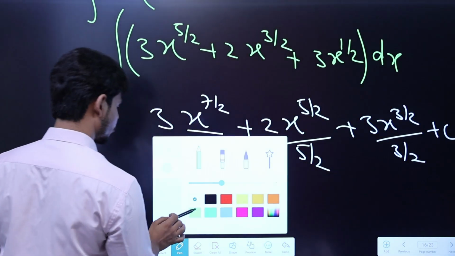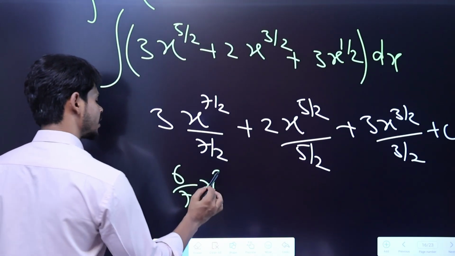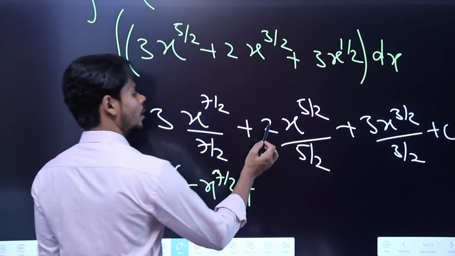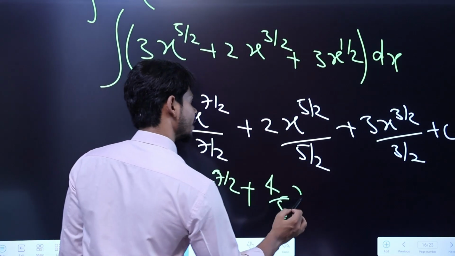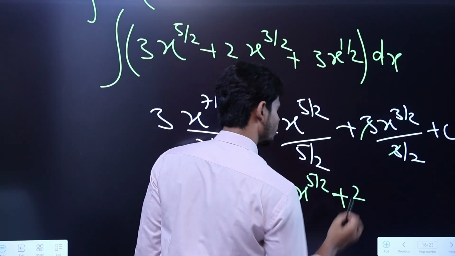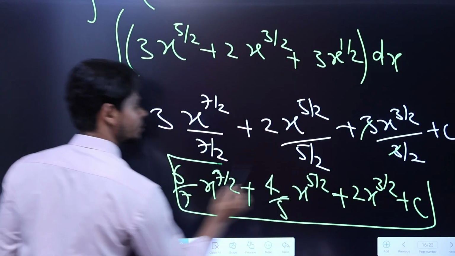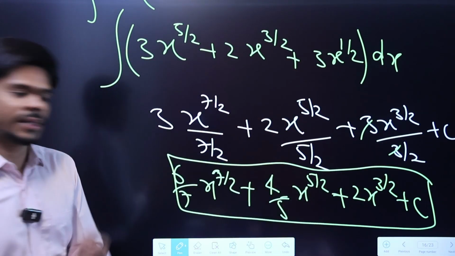Now just take the reciprocal. If I send this number over here, it will become 6 by 7 x raised to power 7 by 2, then plus 2 times 2 by 5, that is 4 by 5, x raised to power 5 by 2, then plus 3 gets cancelled out, and 2 by 3 reciprocal becomes 2 times x raised to power 3 by 2 plus c. So this is your final answer. Next.